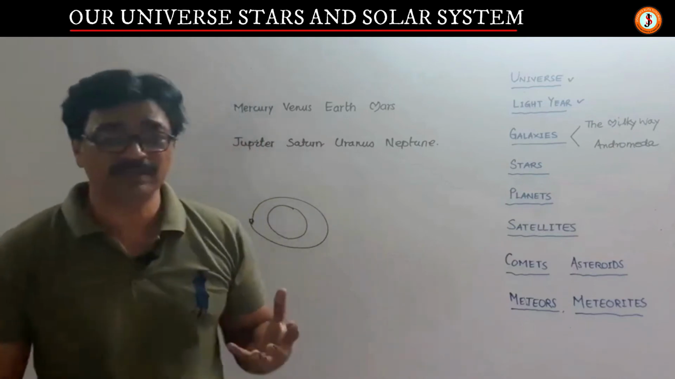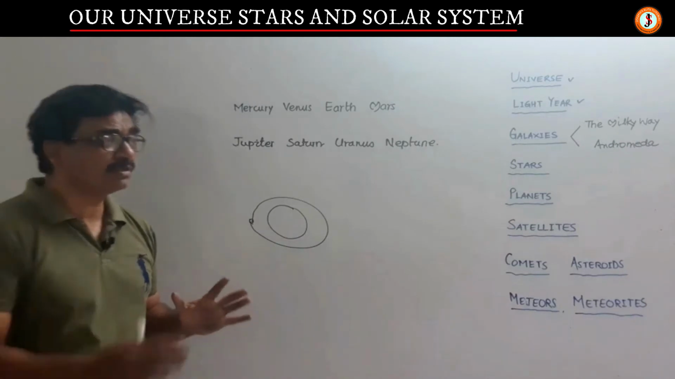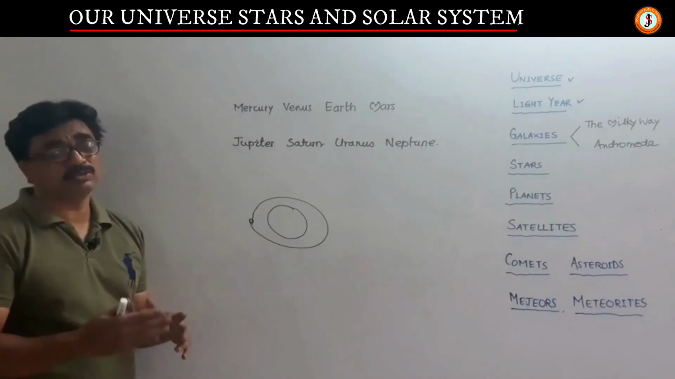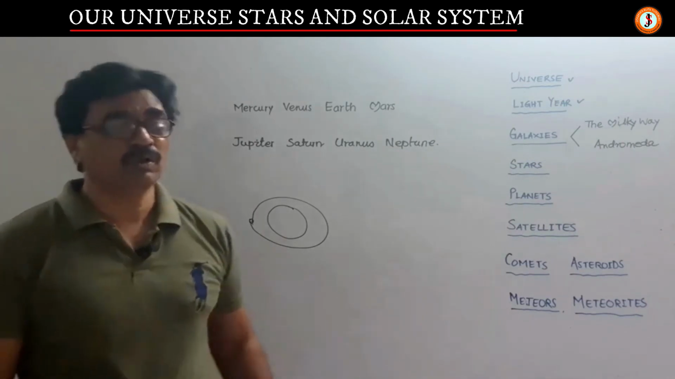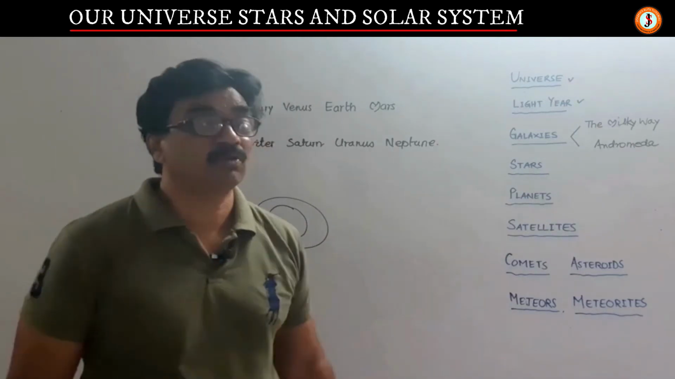That means the scientists say that there must have been a planet between Mars and Jupiter, or maybe the formation of a planet was taking place, but it did not take place. The rocks which make the planets are called planetesimals.